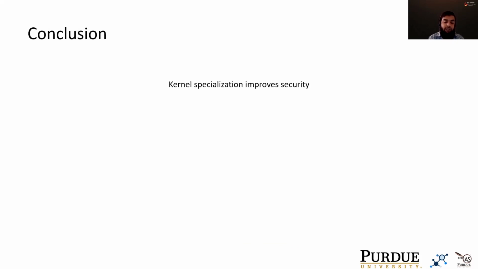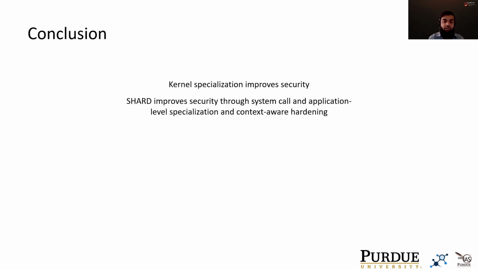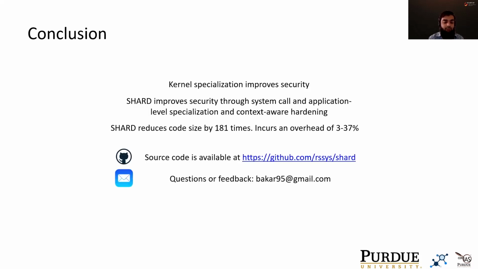In conclusion, we have seen how kernel specialization can improve a system's security. SHARD does this specialization at the granularity of both system calls and applications. It provides strong security guarantees by employing context-aware hardening. It is able to achieve a 181 times reduction in code size with respect to the native kernel and incurs a moderate overhead. Thank you everyone for listening.